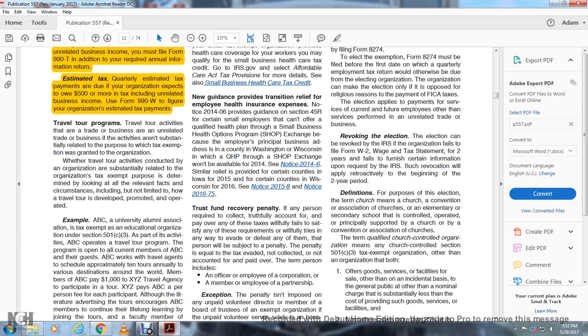Revocation of election. The election can be revoked by the IRS if the organization fails to furnish the Form W-2 wage and tax statement for 2 years, or fails to furnish certain information upon the request of the IRS. Such revocation will apply retroactively to the beginning of the 2 year period.